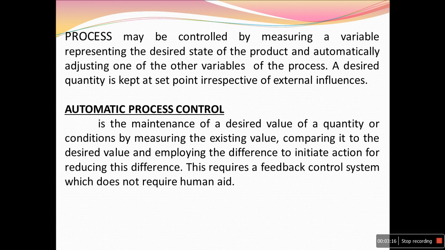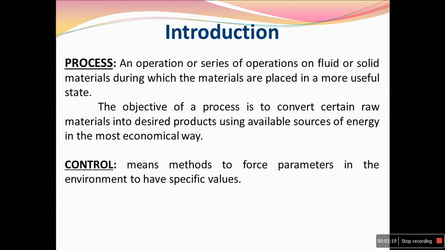The basic objective of process control is to regulate the variable. To regulate means to maintain the variable at a desired value. That is nothing but regulation or controlling. For any process control, the basic objective is to maintain the variable of the process at the desired value. For example, consider our air conditioner. What is its function? The main aim of the air conditioner is to maintain the temperature of the room at whatever value you set.